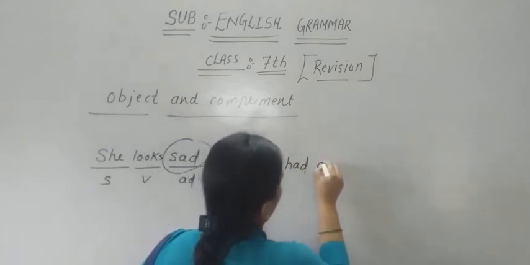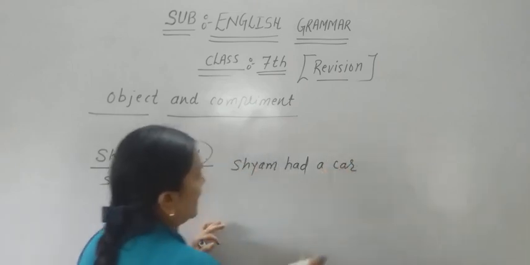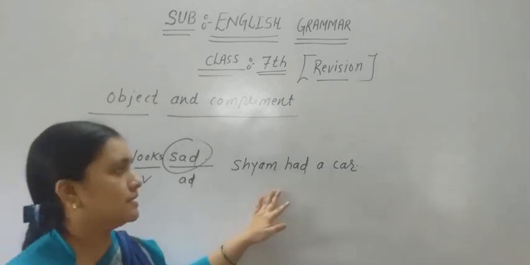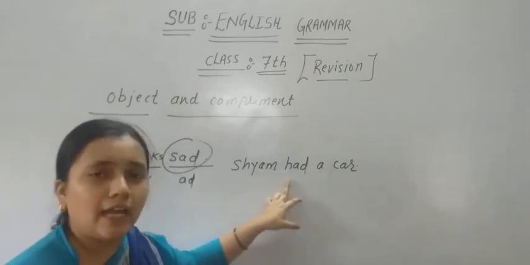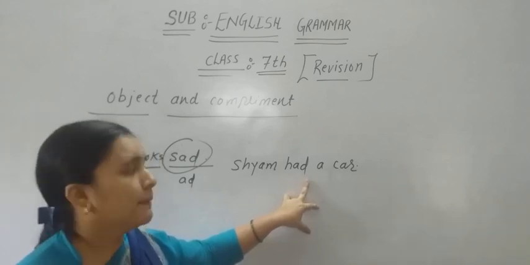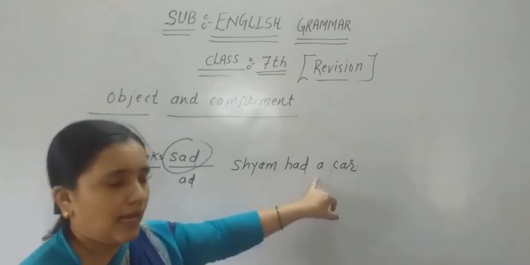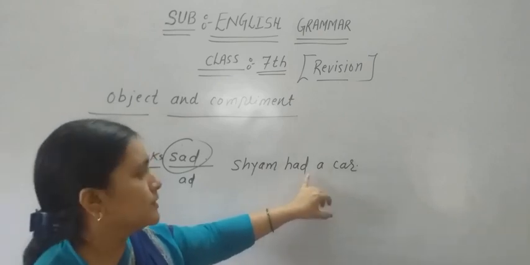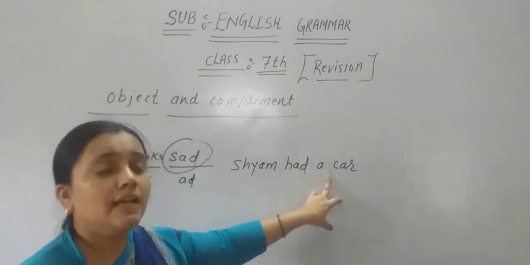Sham had a car. So here you can see the sentence I have written. If we talk about the tense construction, as we all know, after have, has or had, we always take the verb's third form. But here you are looking directly after had, you can't see any main verb used. Directly the noun is used, so here we could say a car is a complement.